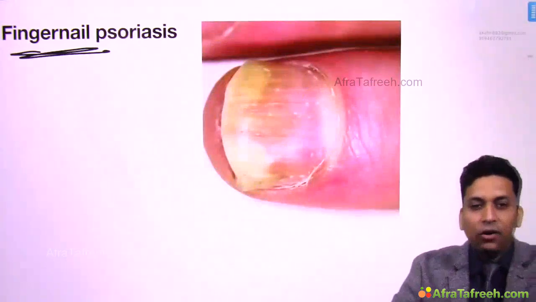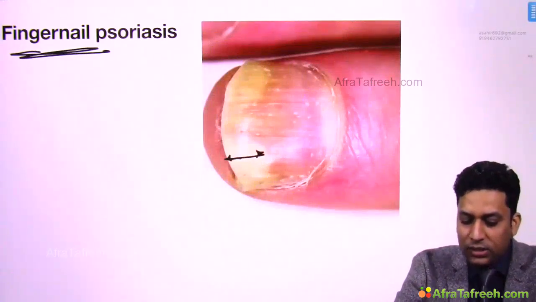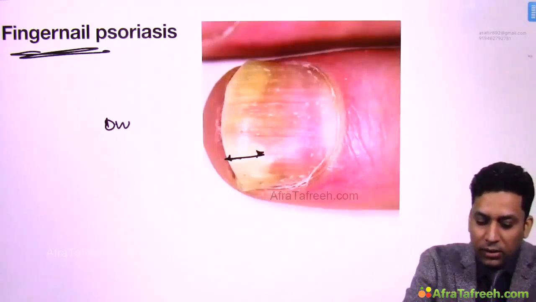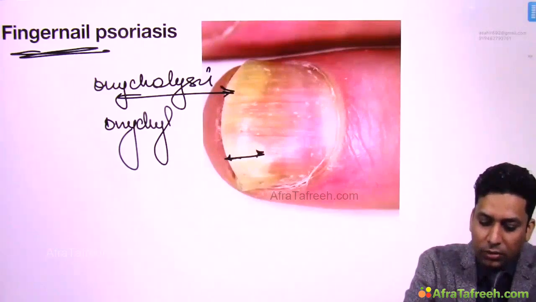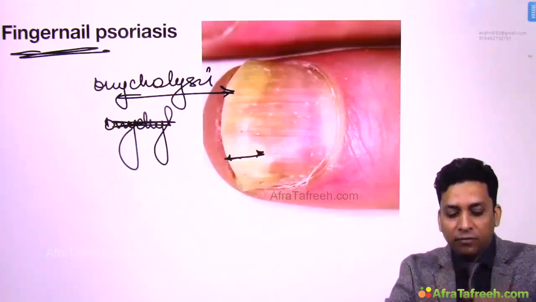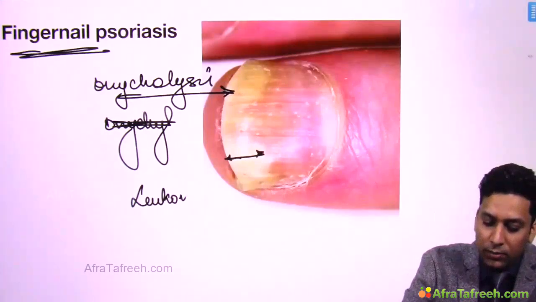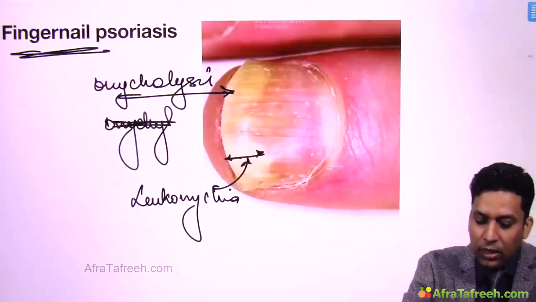The nail changes, I already told you, are seen in psoriasis. Here you can see there is onycholysis, that is separation of the nail plate from the underlying nail bed. Due to this onycholysis, what has happened? The nails which are normally pink in color, once separation occurs, appear white in color. So you can see leukonychia and onycholysis.